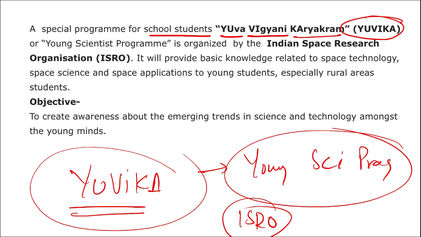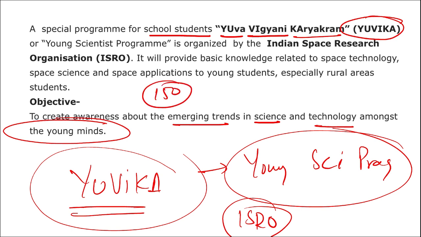It will provide basic knowledge related to space technology, space science, and space applications to young students, especially in the rural areas. The objective is to create awareness about the emerging trends in science and technology among young minds. And important too, ISRO will be selecting 150 students from this UVICA program. So, 2 to 3 questions.